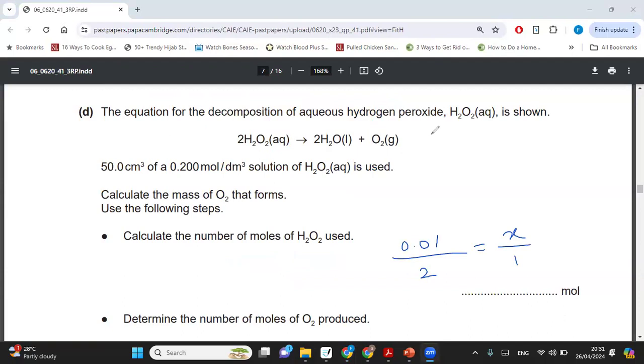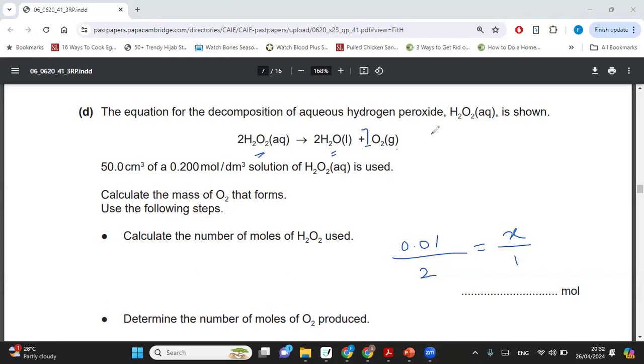Understood the deducing value. Just want to understand why it is equal to X over 1? Okay, because if you take a look, what is the number next to oxygen? There is no number written next to oxygen, right? So when there's no number written next to it, it's an automatic 1. If there's only 1 molecule of oxygen, what this means is that 2 molecules of hydrogen peroxide will react to give you 2 molecules of water and 1 molecule of oxygen. So it's basically telling me how much of the product is going to be made.